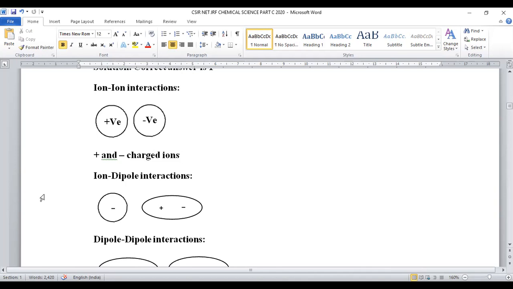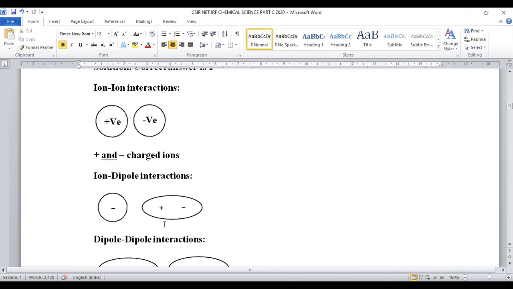Ion dipole means a charge in combination with a dipole. Dipole means within the molecule, complete charge separation is not possible, but partial charge generation is possible. Two poles are there, but not complete charge separation. Within the molecule, one end is positive and another end is negative.